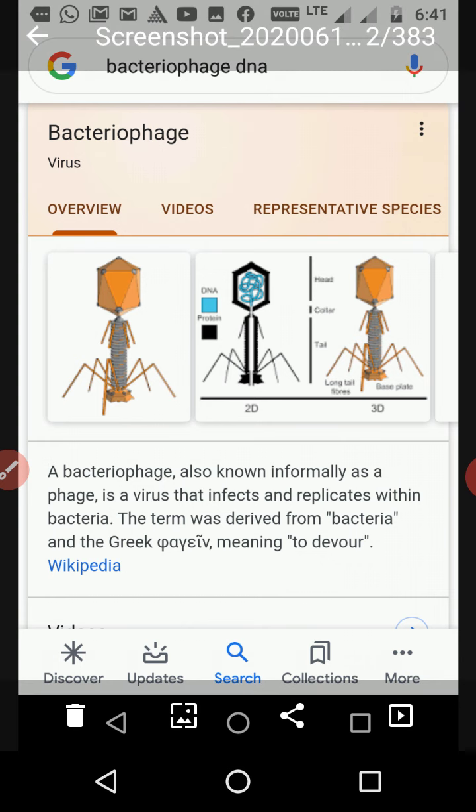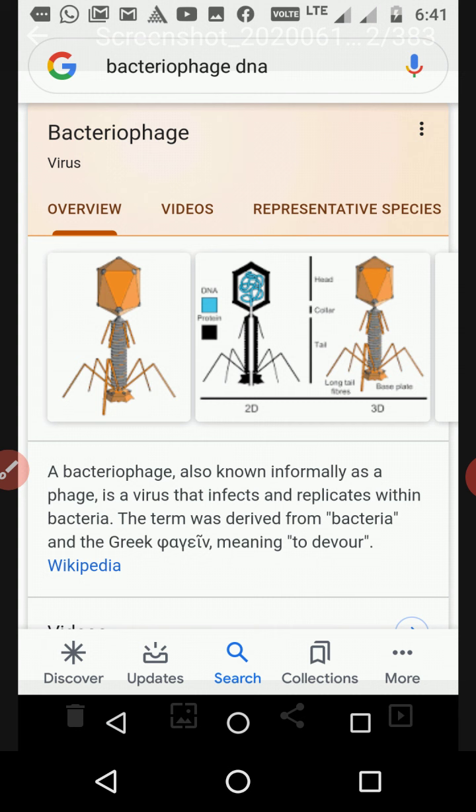Clear? In the structure of DNA, the only difference in nitrogenous bases is thymine and uracil. Thymine is found in DNA, and in RNA, uracil is found in place of thymine. So this is the major structural difference between DNA and RNA due to the nitrogenous bases. Clear? So here you can see the bacteriophage DNA.